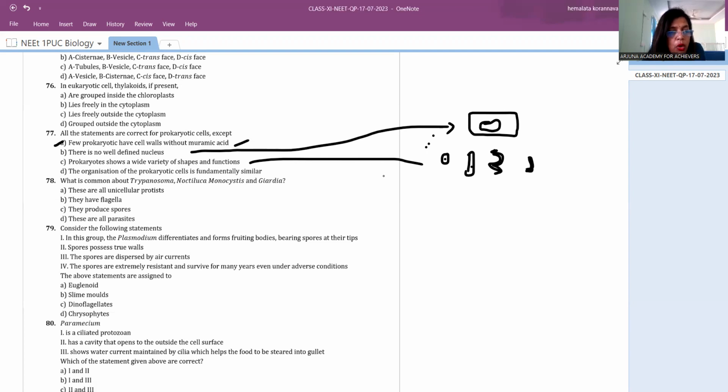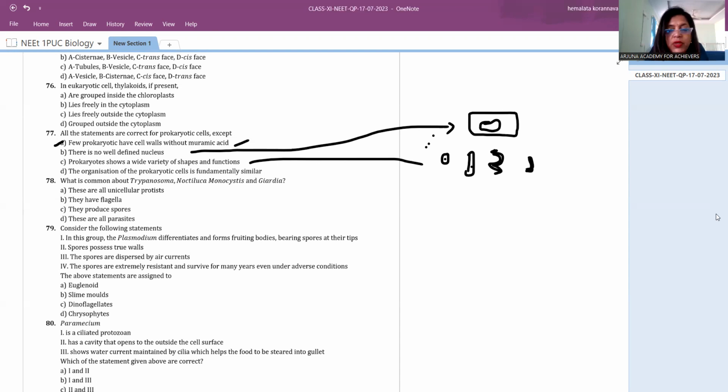So what are these all? First of all, you know that Trypanosoma belongs to which group? It is a protozoan under Protista. Noctiluca comes under the dinoflagellates, right? Monocystis, Giardia, all of them are commonly found in protists, right? These are all protists. Trypanosoma has a single flagellum, and Trypanosoma causes what? Sleeping sickness, African sleeping sickness.